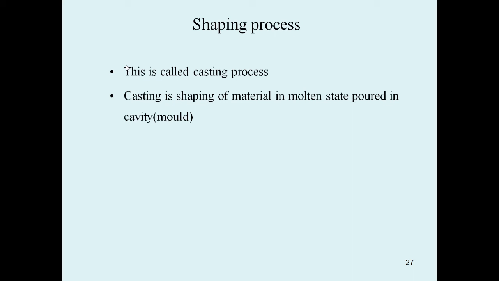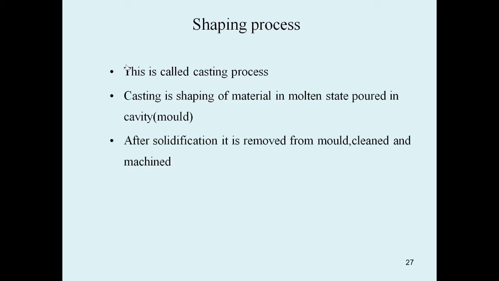The raw material is heated to a molten state and the heated metal is poured into the mold cavity so that we can get the required shape. Next, after solidification, it is removed from the mold. After removing the patterns, separating the